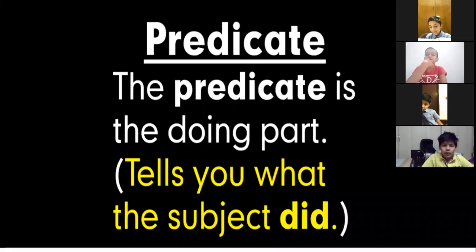Next is the predicate. What is the predicate in the sentence? The predicate is the doing part. Whatever action is done, that is the doing part. That is your predicate, and it tells you what the subject did. It tells you what your subject is doing.